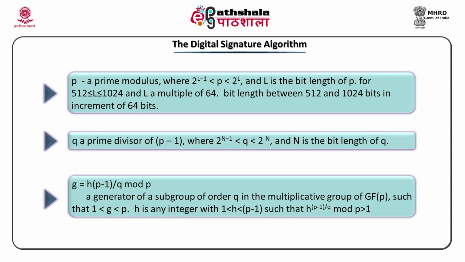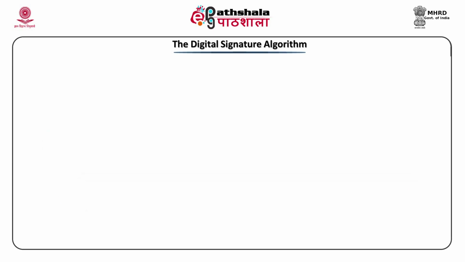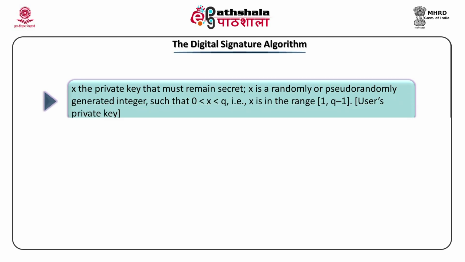We have seen P, Q, G. Now talking about X, X is the private key that must remain secret. X is a randomly or pseudo-randomly generated integer. In our previous modules, we have already seen how to generate a random number or a pseudo-random number. The restriction on X is it should be greater than 0 and it should be less than Q.